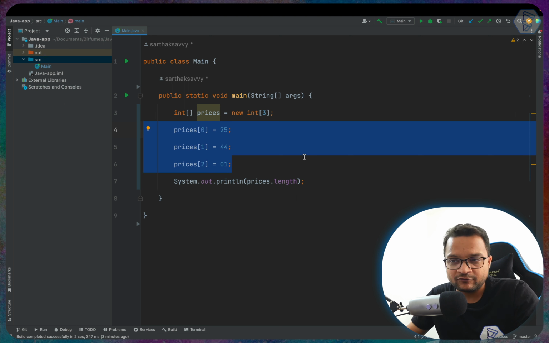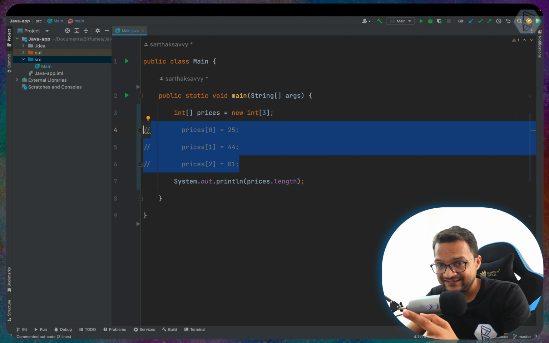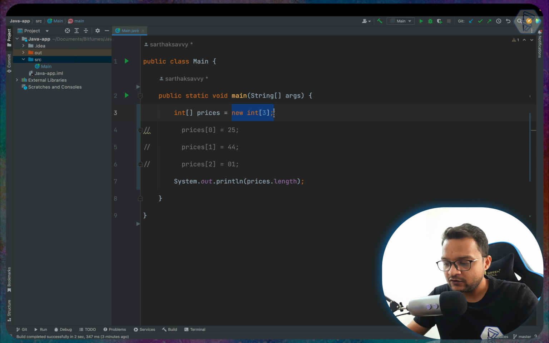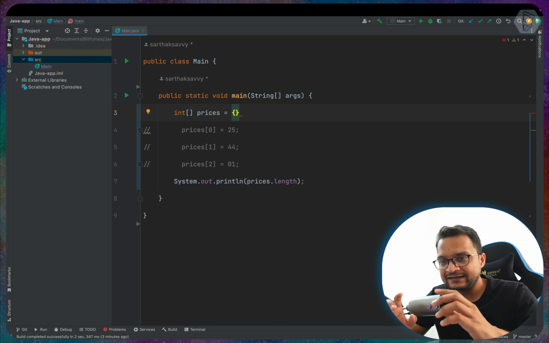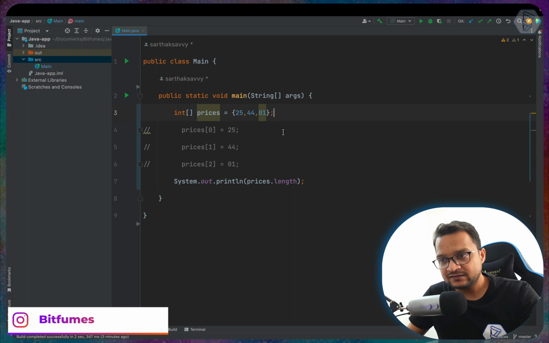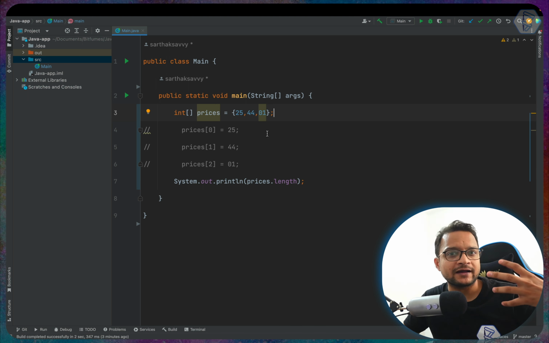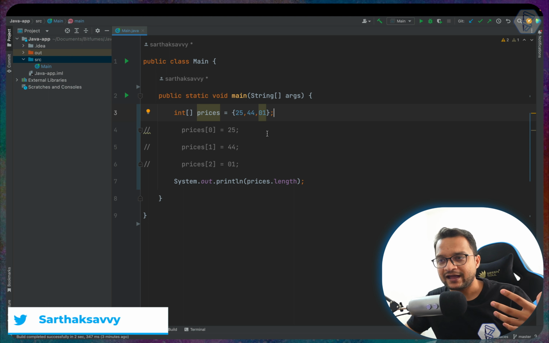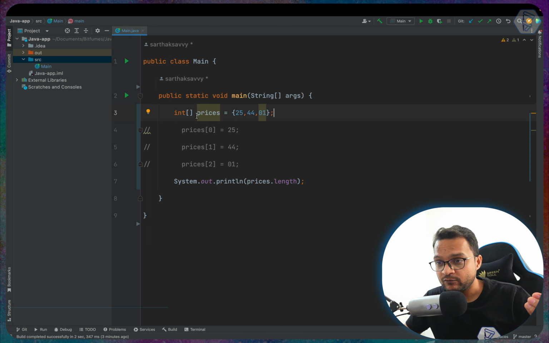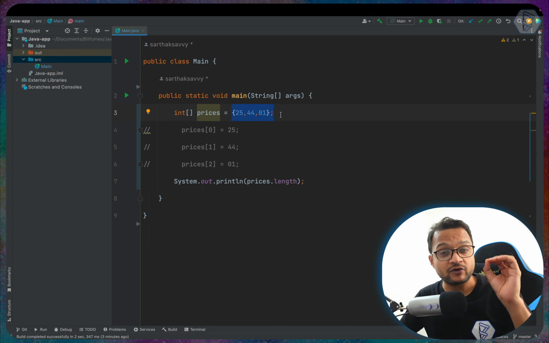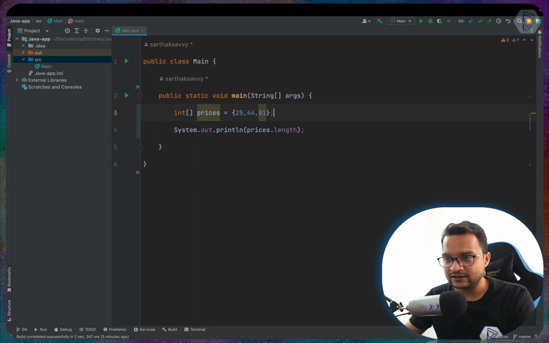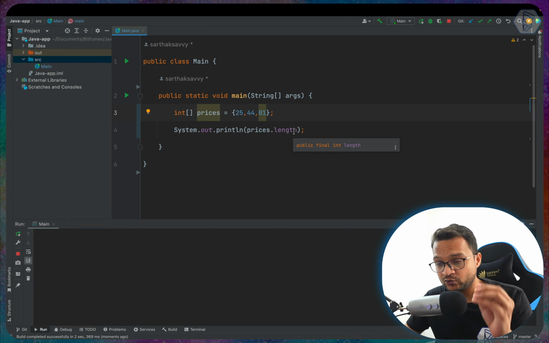But we can also initialize and add values at the same time. How can we do that? Instead of doing this, we can just use curly brackets and say, I want 25, 44 and 01. In this way, we don't have to define the length of the array, and we don't have to provide the type, because the type is already there. We are directly providing the values, just like we do with our variables. We can remove this and run it, and you will see it gives us 3 as the length.